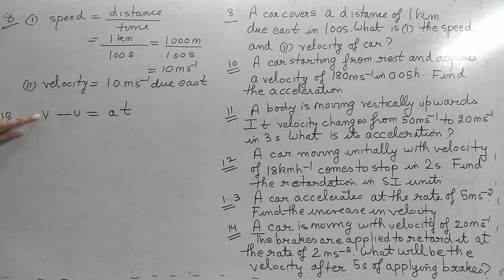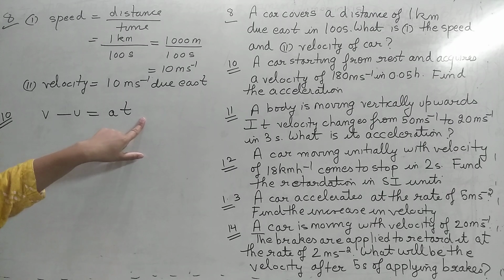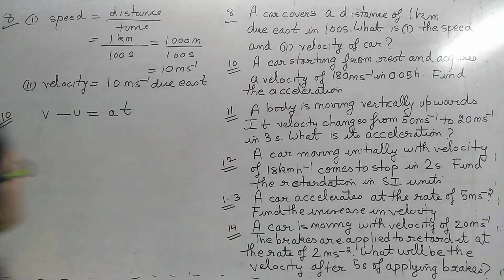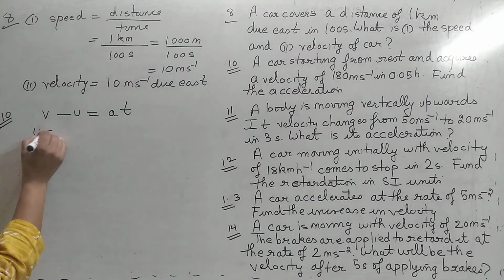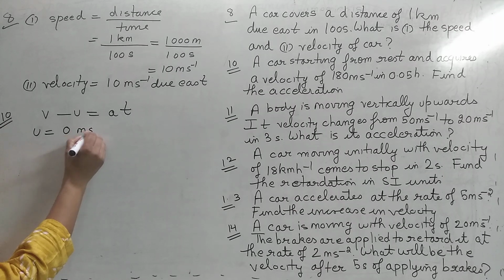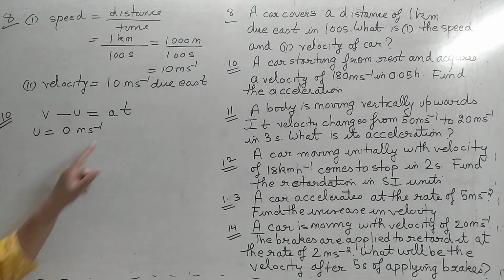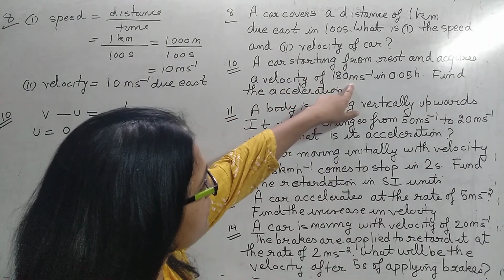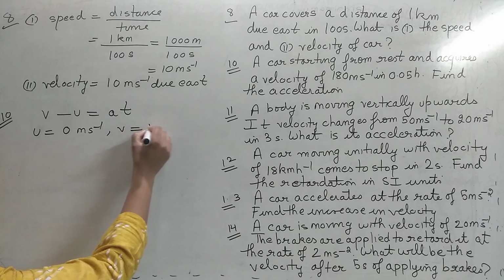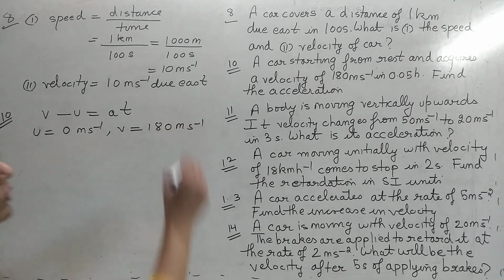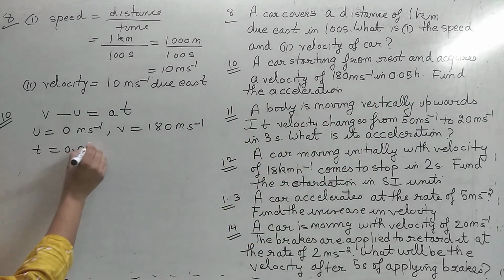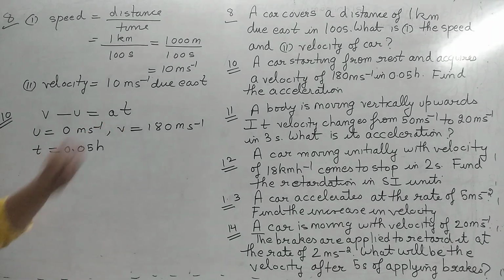What is V? Final velocity. U is initial velocity. A is the acceleration. T is the time. Where has the car started from? From rest. The velocity at the start is U. So initial velocity is U. After that, what has its velocity become? 180. The velocity it has become is V. And in how much time has it been achieved? This much time. And we have to find acceleration.